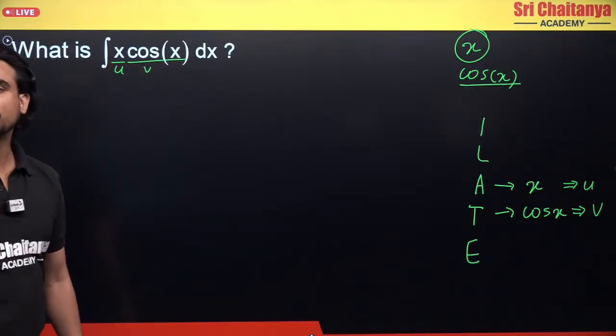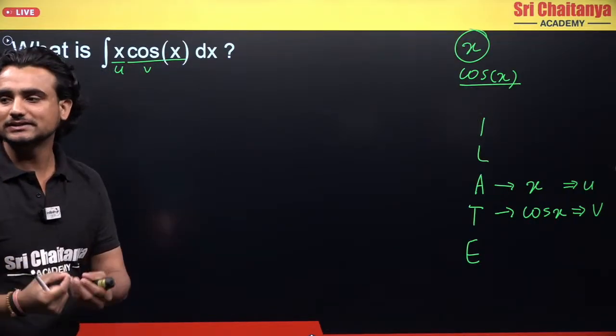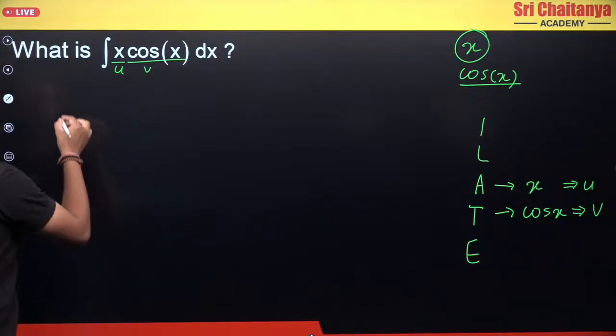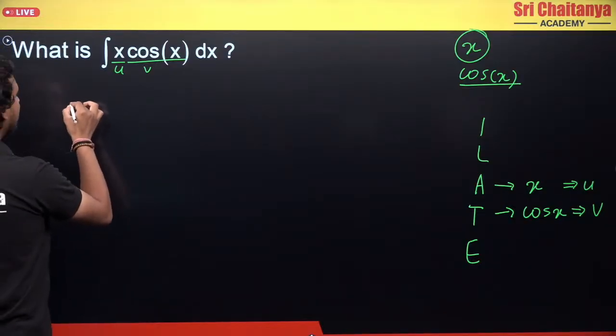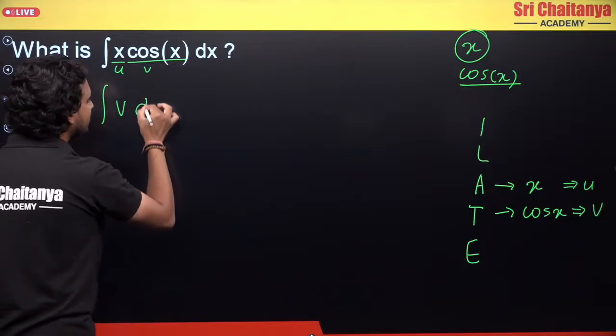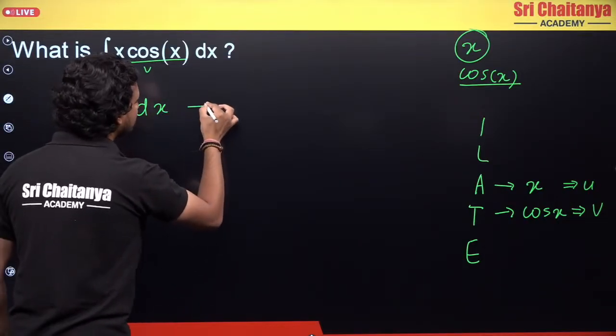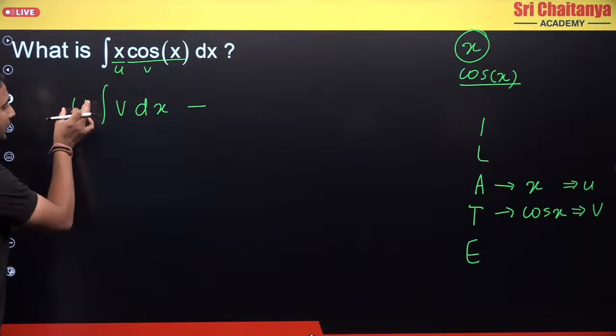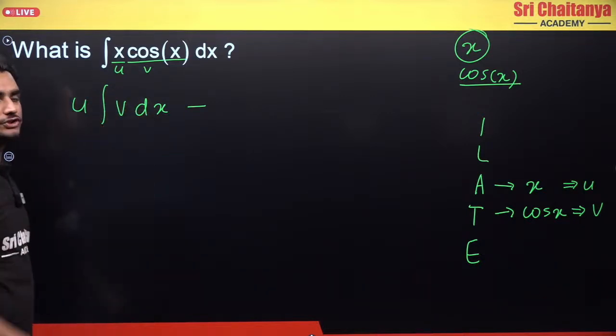Now let's write the formula once, so that you get an understanding of what we have to do. What is the formula? The formula says u integration v dx minus, you have written u as it is and integrated the v function.